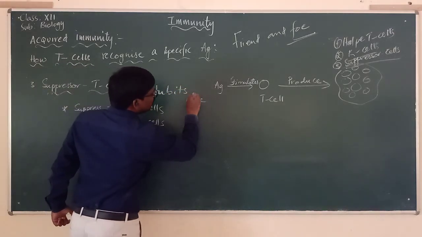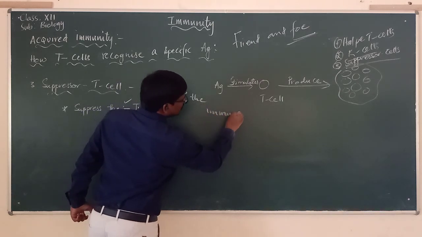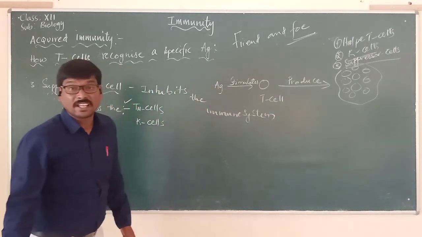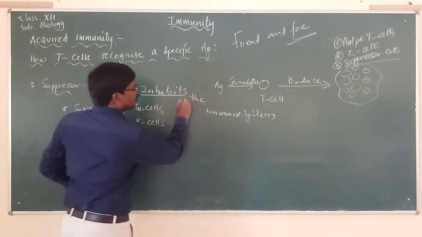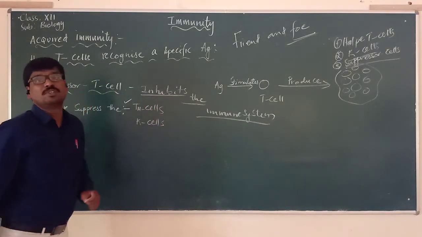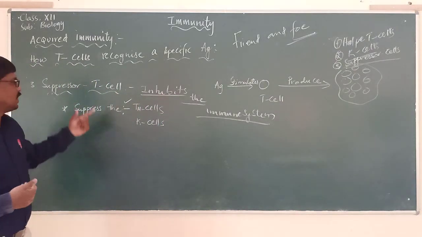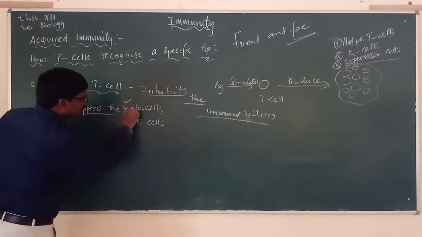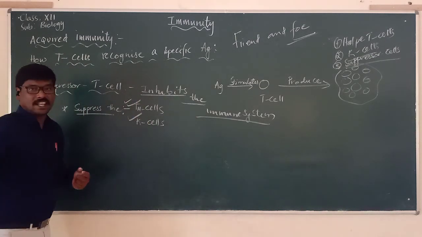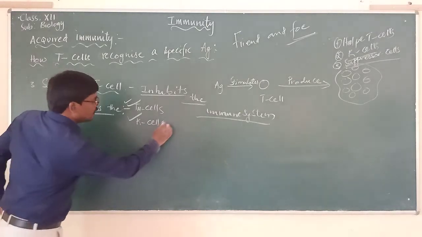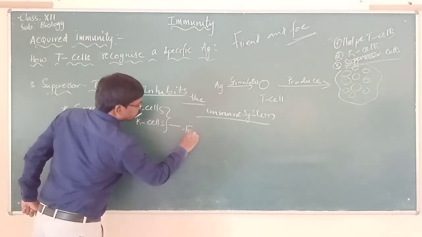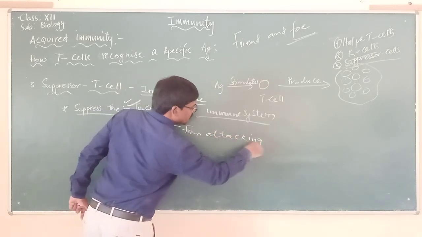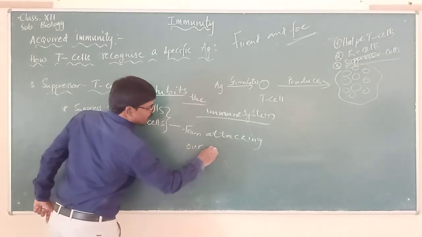the immune system from attacking our own body. So here you have to remember this, it inhibits the immune system from attacking our own body cells. What are those? Suppressor T cells. So otherwise we can say it is suppressing the T helper cells and K cells from attacking our own body cells.